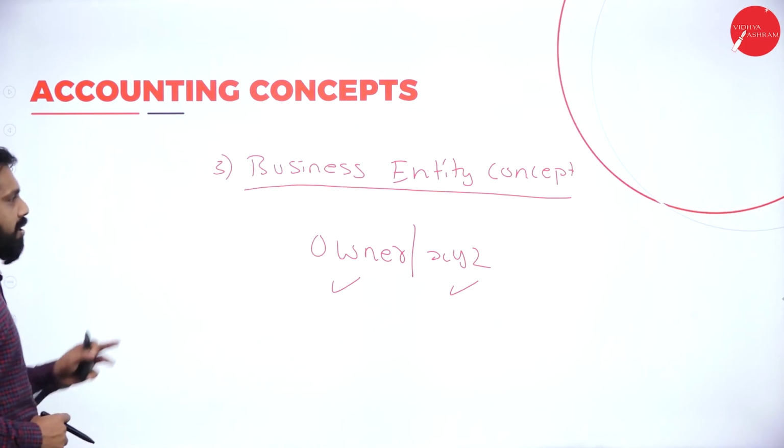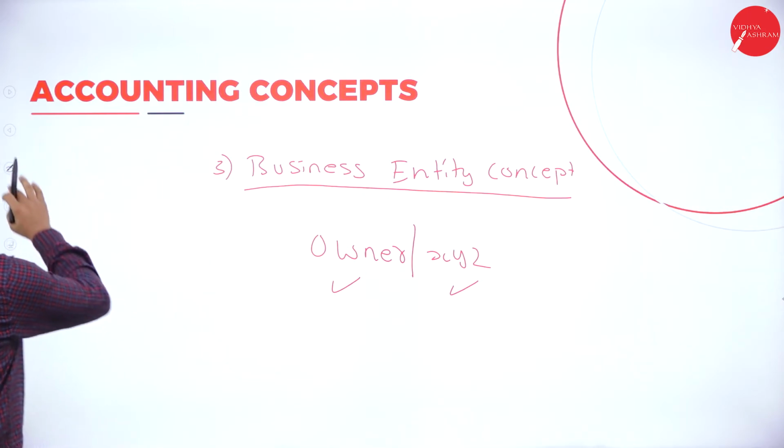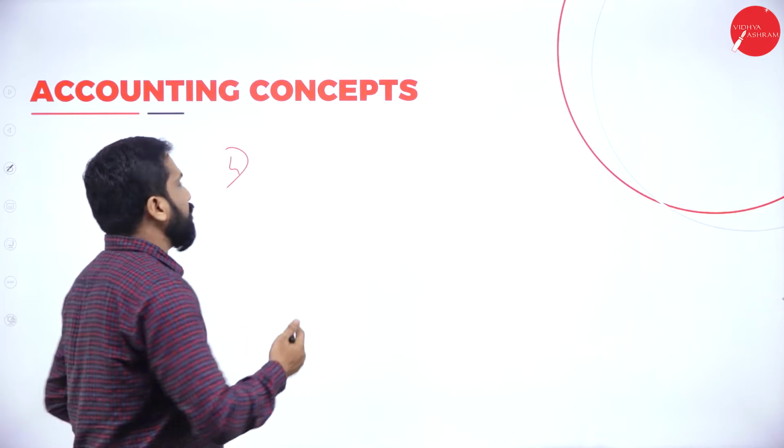If you want a screenshot, there is nothing to take a screenshot of. We'll go for the next one. Your fourth one: A is over, B is over, C, cost concept.